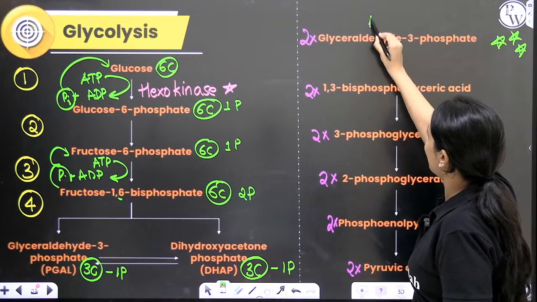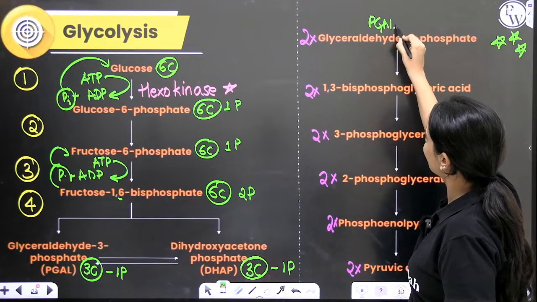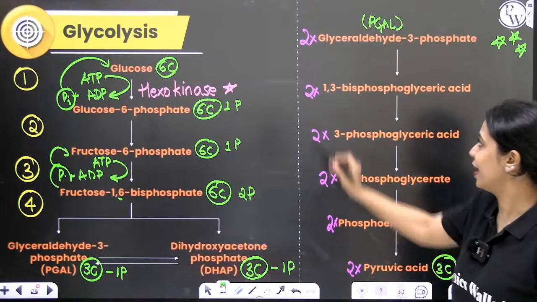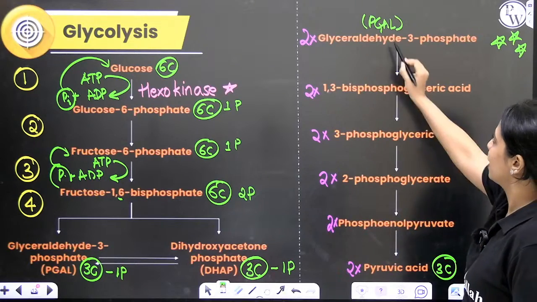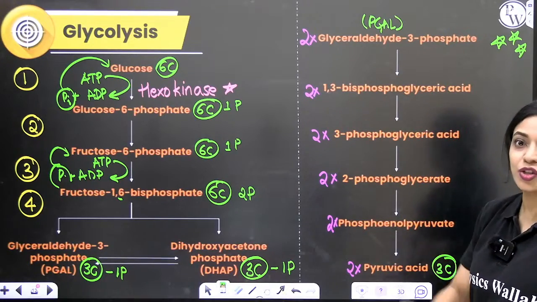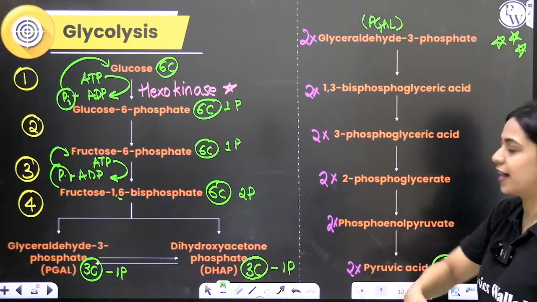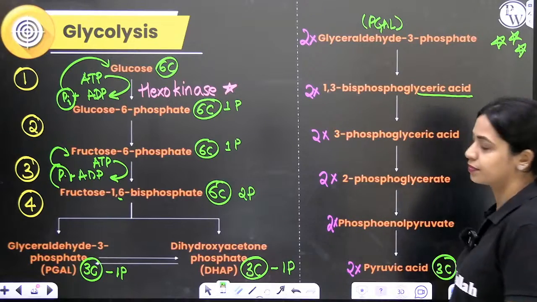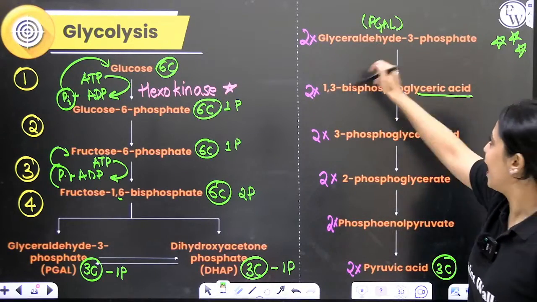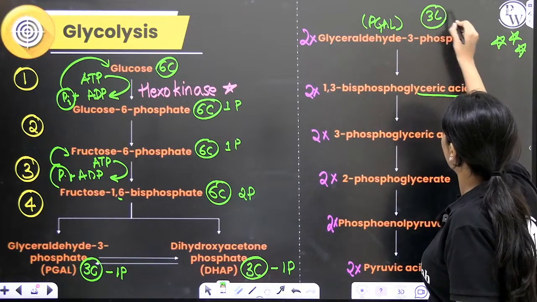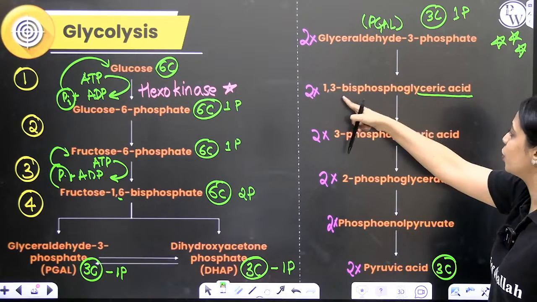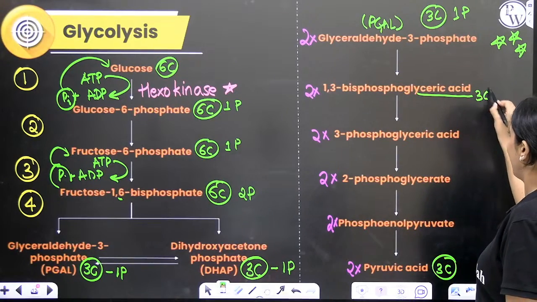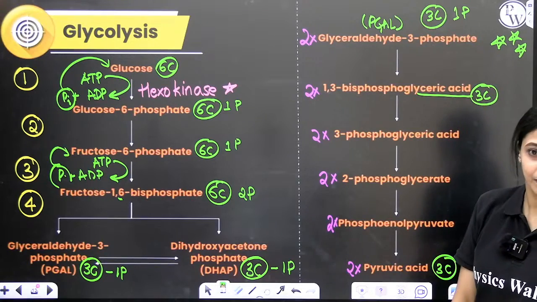We have PGAL here. PGAL is nothing but your phosphoglyceraldehyde. Right? We have 2 molecules of phosphoglyceraldehyde. In this step, glyceraldehyde is going to get oxidized into acid. Phosphoglyceraldehyde, it has 3 carbons and 1 phosphate. It is going to get oxidized into a 3-carbon compound called phosphoglyceric acid.